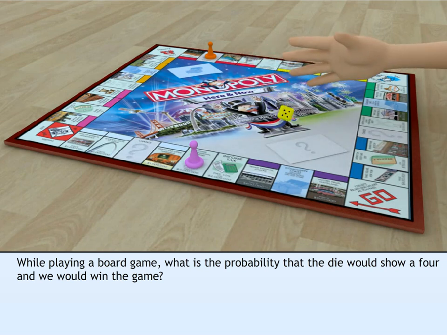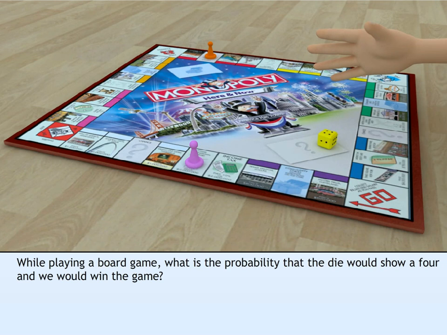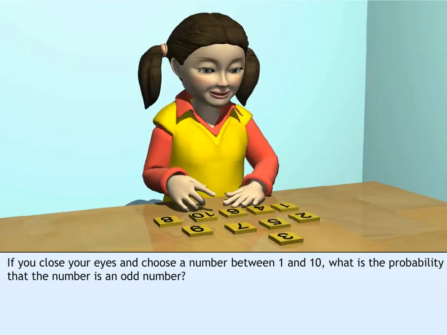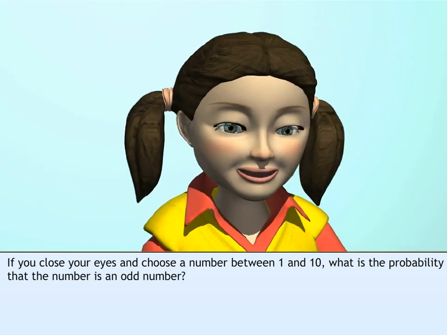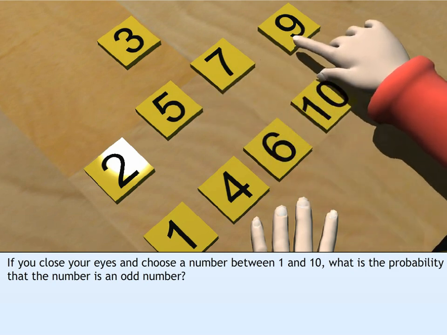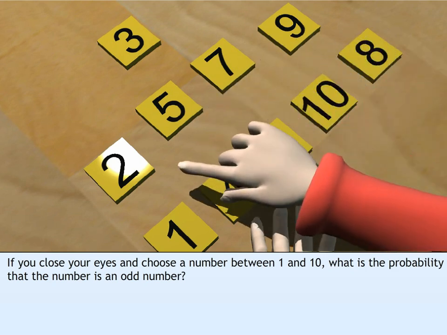While playing a board game, what is the probability that the die would show a 4 and we would win the game? If you close your eyes and choose a number between 1 and 10, what is the probability that the number is an odd number?